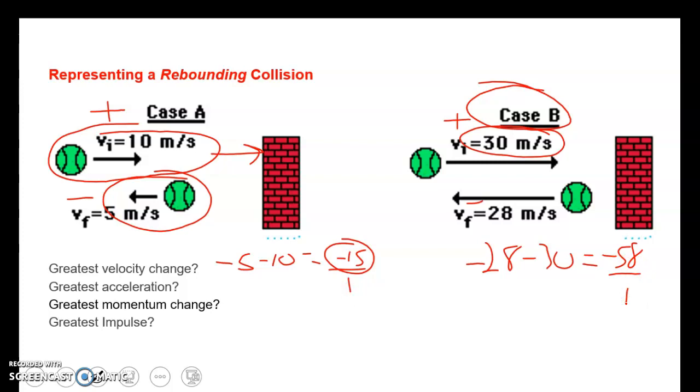The greatest momentum change, the change in momentum, is change in velocity multiplied by mass. Masses are the same because we're having the same tennis ball. So there's a greater change in momentum for case B. And the greatest impulse, because impulse is equal to momentum change, is case B also, so it's all B.